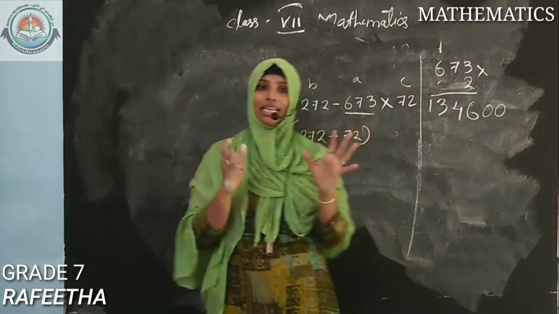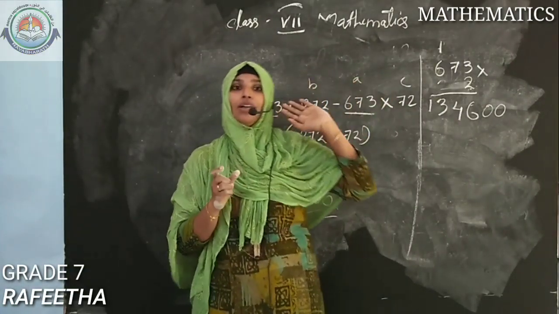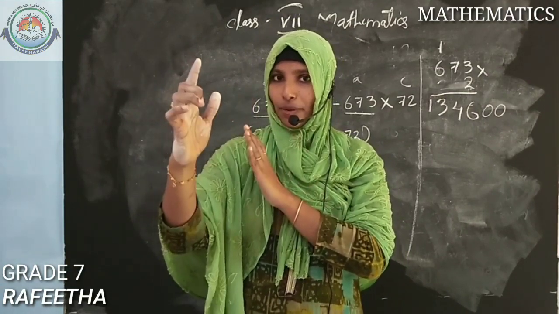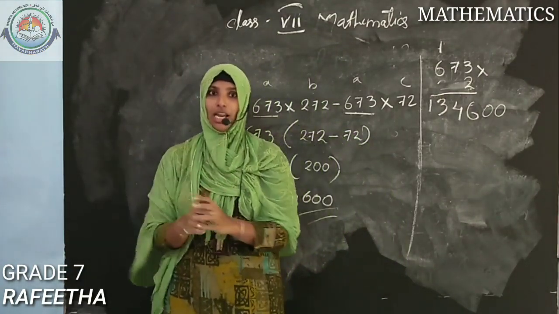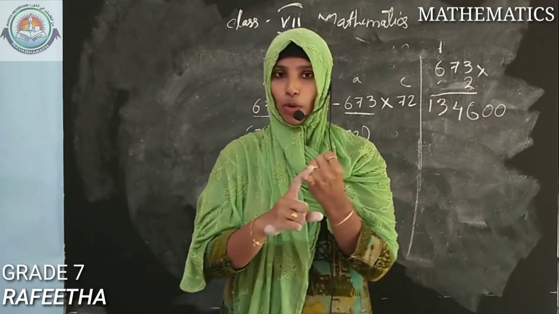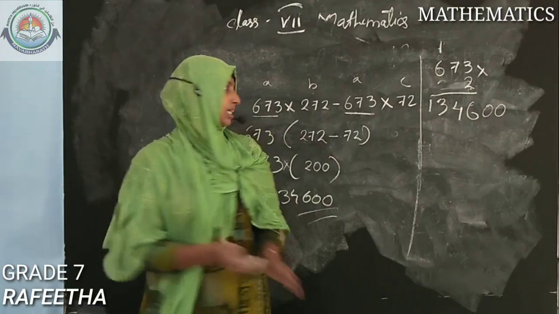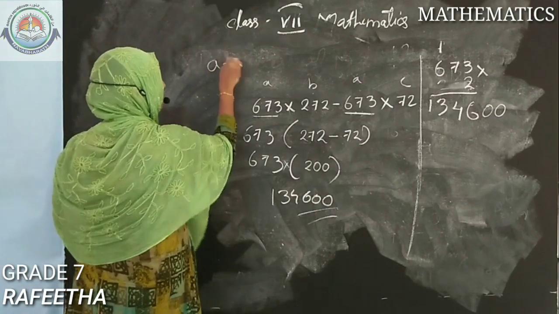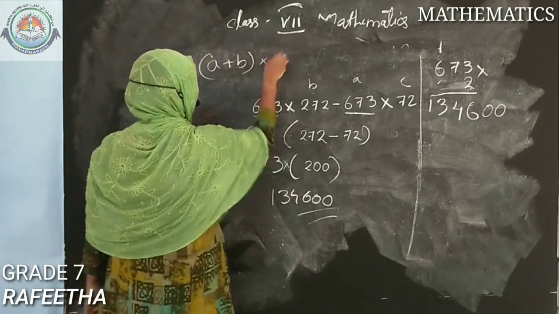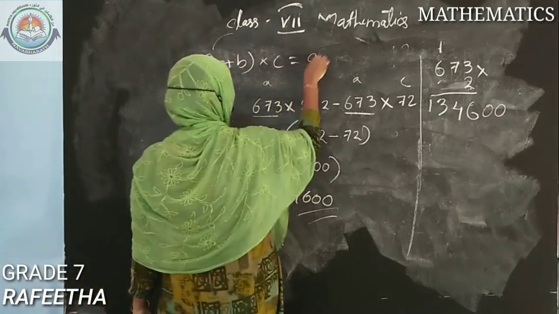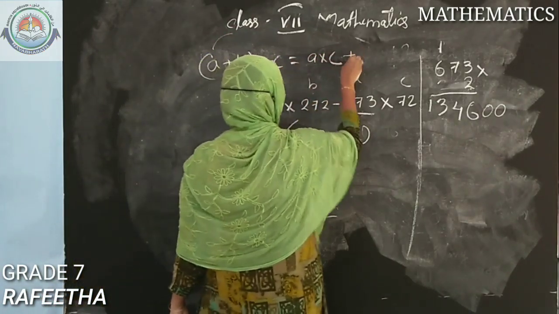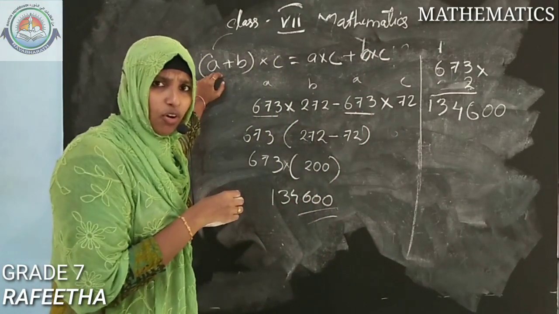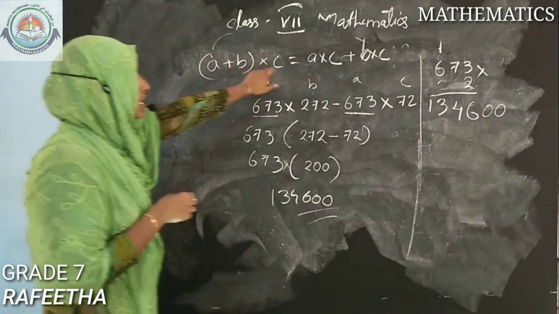So while you are getting any series product like this, you want to think whether any same numbers are there and compare that with the associative property, that is A into B into C, or the distributive property, that is A plus B into C is equal to that. You have studied the distributive property: A into (B plus C) is equal to A into B plus A into C. This is the distributive property we have studied just before. We forgot that. So A into C plus B into C.